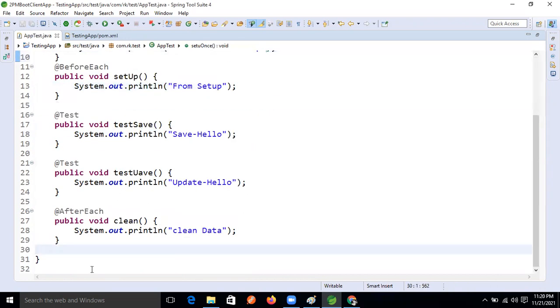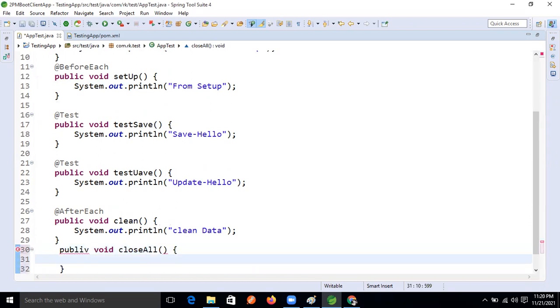Now here again one more method I'm writing, guys. Public void, close all connection or anything. Okay, so here we did not write the annotation on the top.